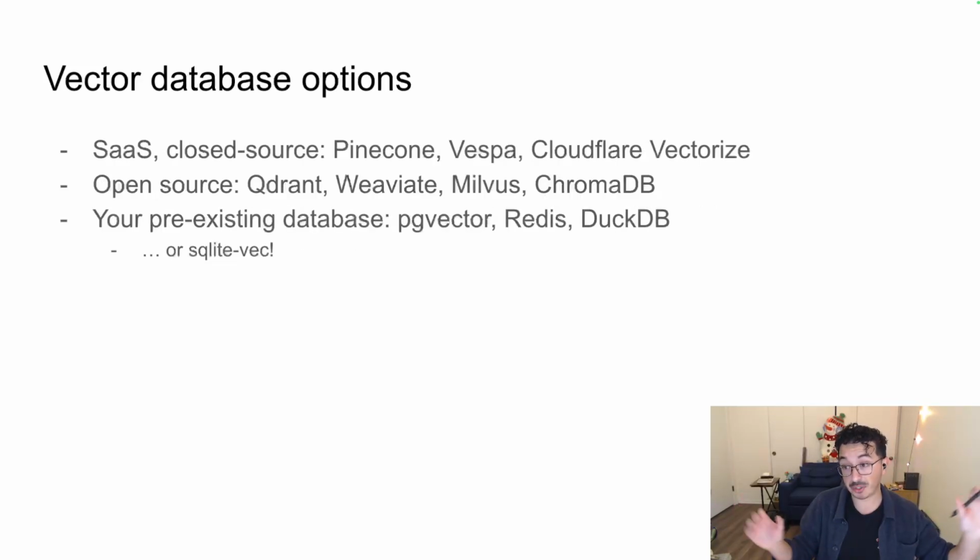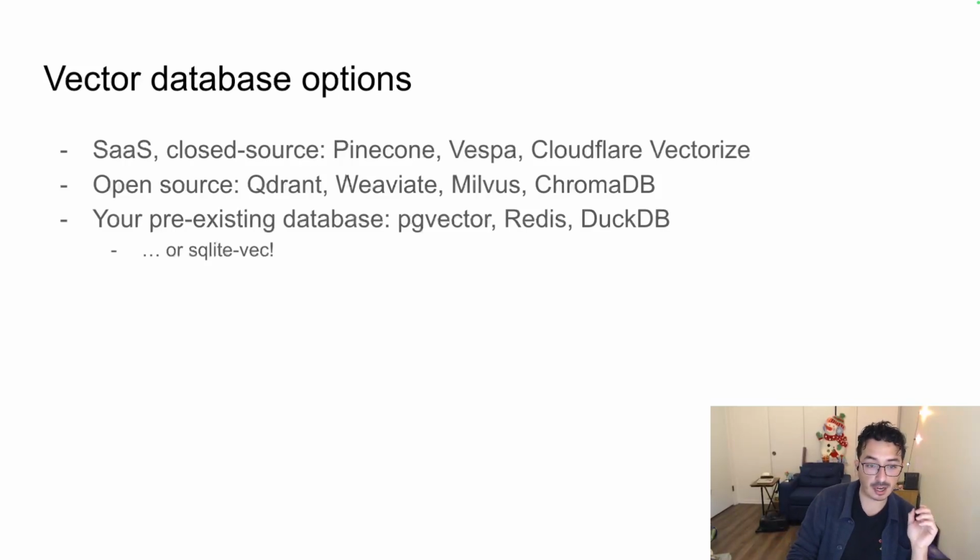There's a lot of different ones you could choose from. There's a lot of ones you could pay for that are closed source, like Pinecone and Vespa, and Cloudflare has a few. There's a few open source ones that you could run yourself. These typically require a giant server that you have to run that will accept requests and store data. Some pre-existing databases have their own vector search solution, so you don't have to install or manage a separate database service. For example, PG Vector for Postgres. Redis has its own vector database thing. DuckDB has one as well. Or sqlite-vec. This is exactly where sqlite-vec happens.